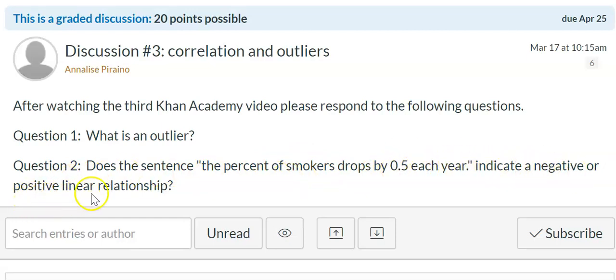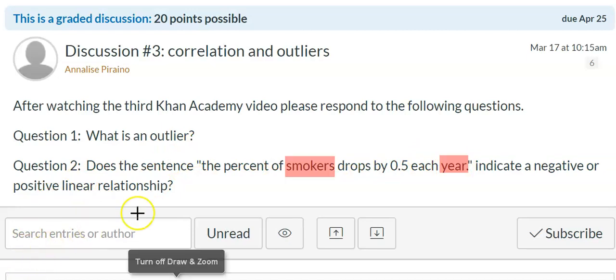Before we proceed, I want you to consider this statement right here and tell me, what do you think the 2 variables that we're working with would be? Right, so pause the video and think about that answer. All right, so if you said that our 2 variables are smokers and years or time, then you would be correct.